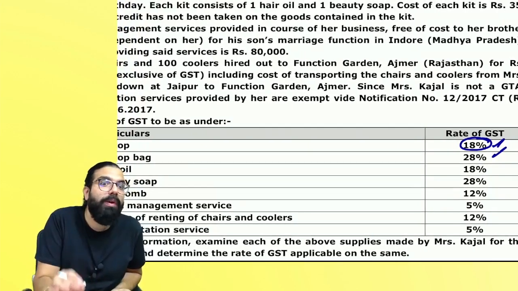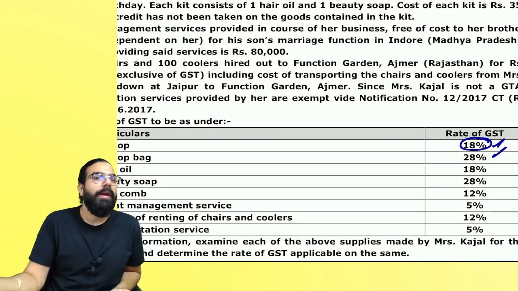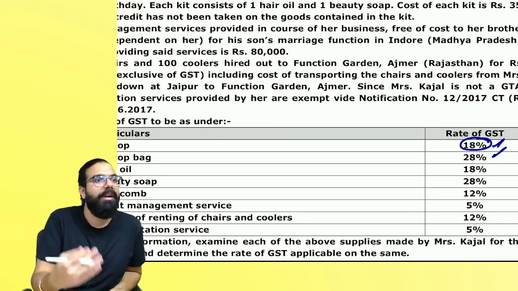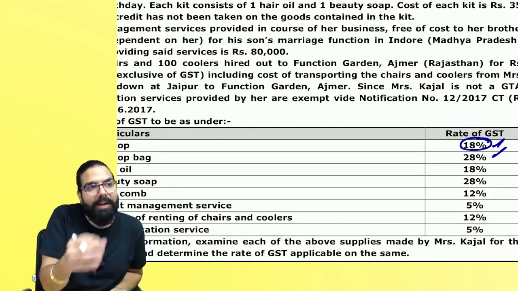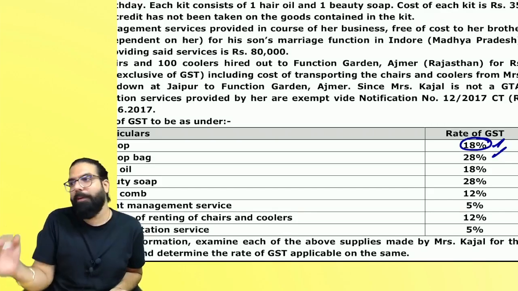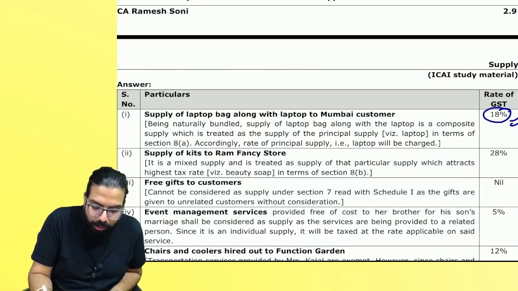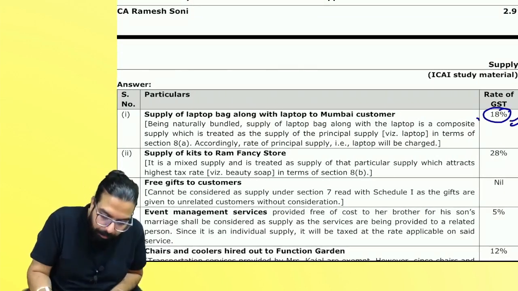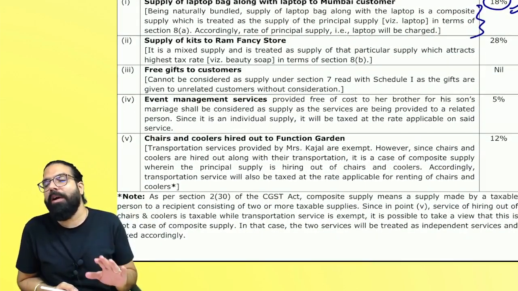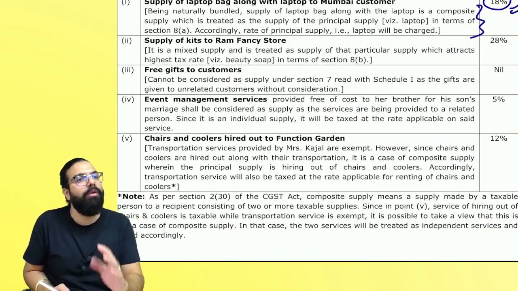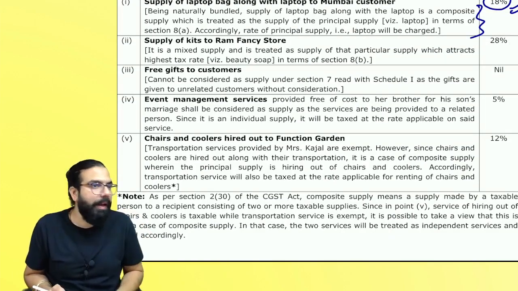But a student who is a pro will write their explanation properly, saying, sir, laptop with laptop bag is a composite supply. And section number 8A says that whenever it's a composite supply, it will not be taxable separately, it will be treated as a supply of that supply which is the principal supply. And hence 18% is applicable. Marks are not for writing 18. 18, anyone can write. But a student will get marks only for writing the note. Can I go ahead, everyone? So a student out of this 5 mark question who wrote only the answer correctly got only 2.5. But a student who wrote the explanation properly got 5 out of 5. Can I go ahead, everyone?